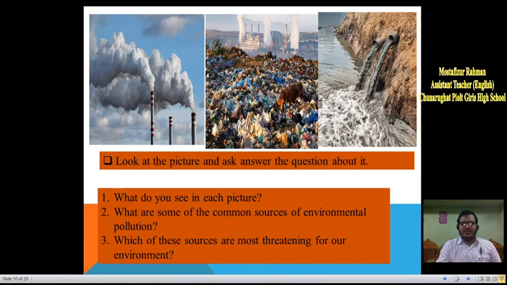What are some of the common sources of environment pollution? Some common sources of environment pollution are vehicles plying on the city streets, brick fields that emit black smoke, mismanagement of wastes, and industrial waste and fuel. Which of these sources is most threatening for our environment? I think that the smoke emitting from the brick fields is most threatening for our environment.